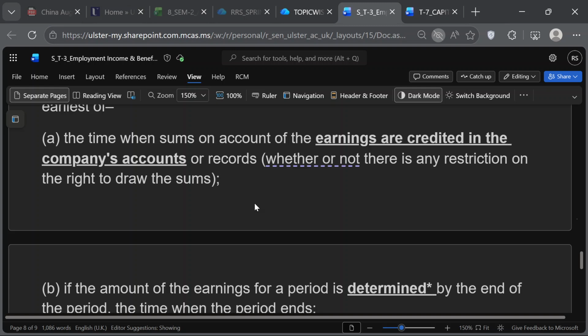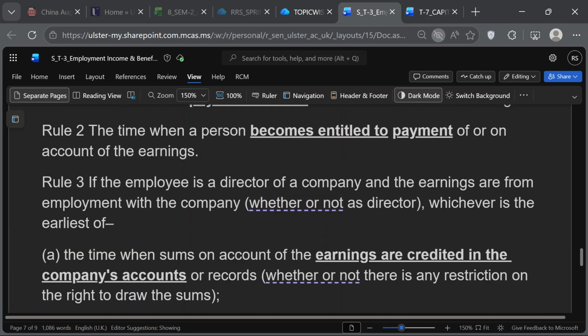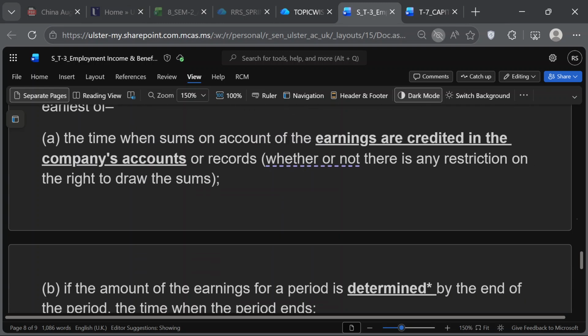So if they see any situation like they make a credit entry in the company's accounts, credit bonus payable to Hazel, and debit bonus expense, that's it. If that event happens, it's the earliest of. Everything is earliest of. That means if this crediting is done in the previous tax year, then it will get taxed in the previous tax year because this is the earliest of the dates.